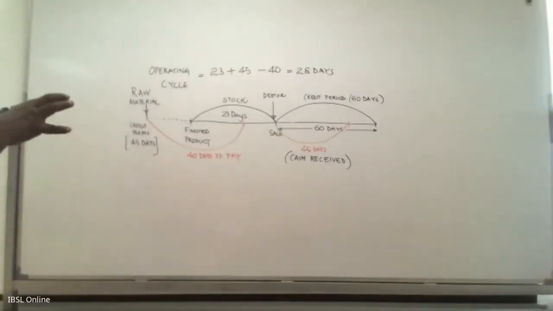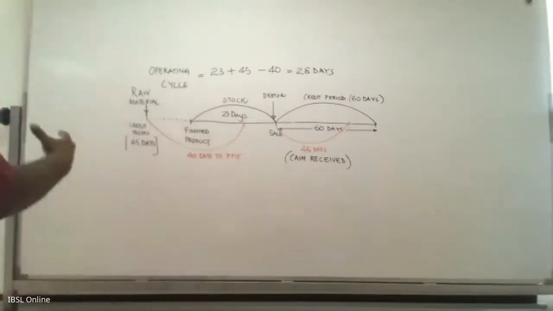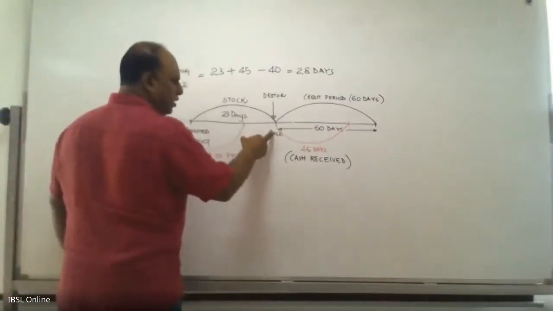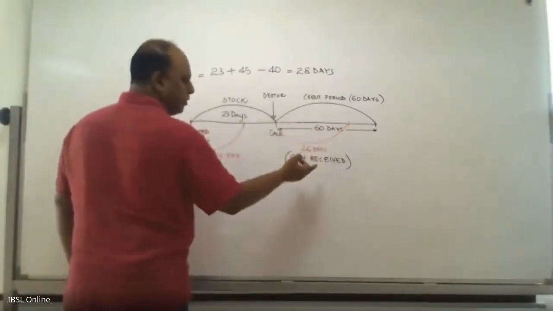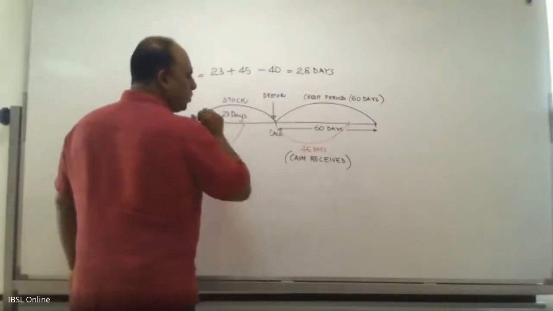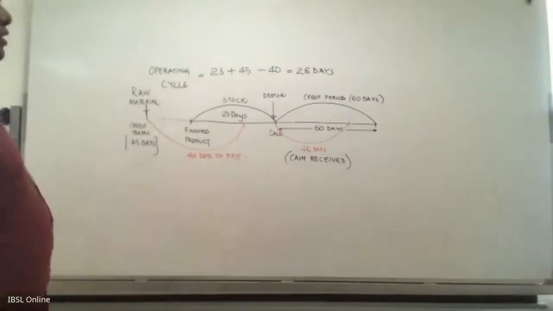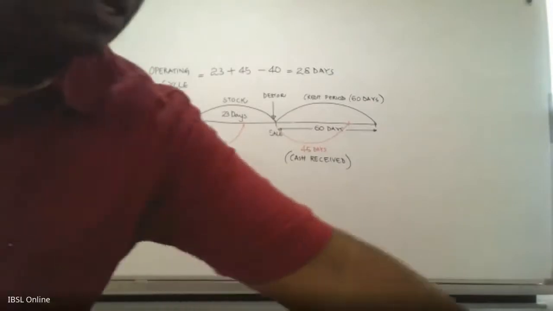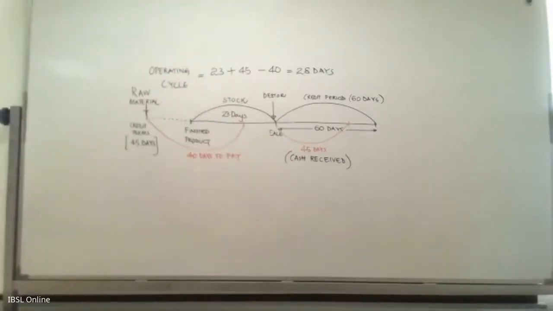So I have drawn this diagram for understanding, but the basic understanding is how quickly you sell your stock, how quickly you recover your money from your debtor, how quickly or delayed you pay the creditor for your purchases. So effectively, your operating cycle will be the 23 days of stock turnover, 45 days of debtors turnover, and 40 days of creditors turnover. So I would like you to take down this diagram.